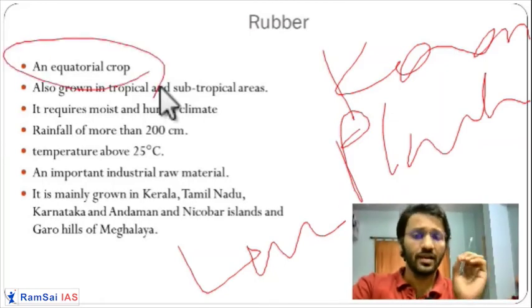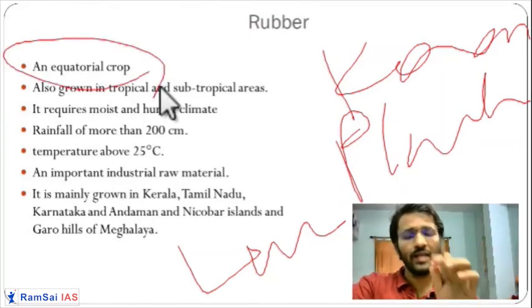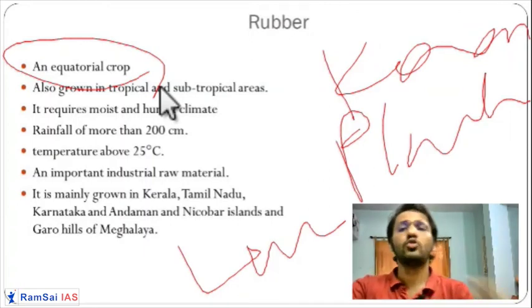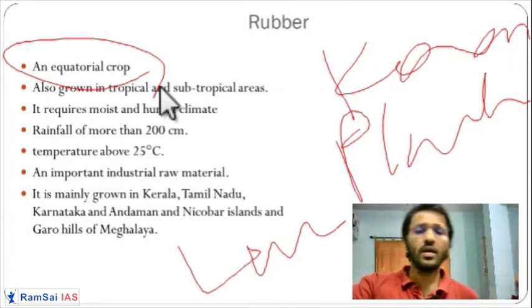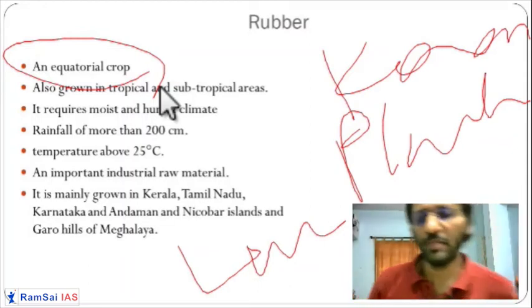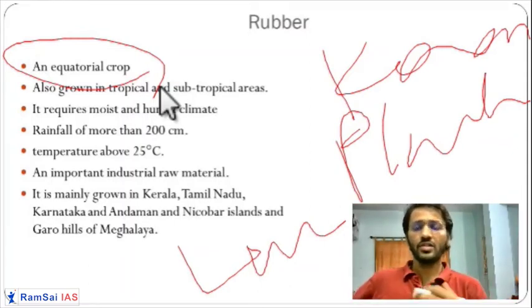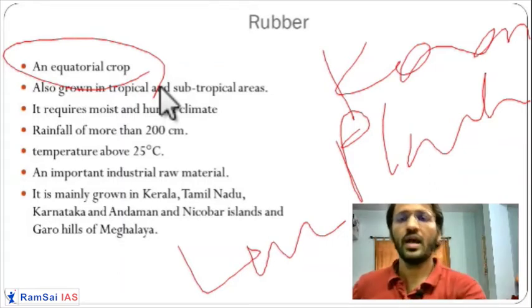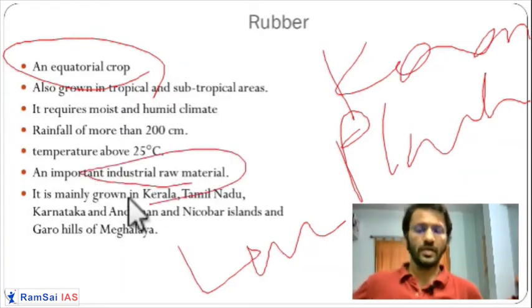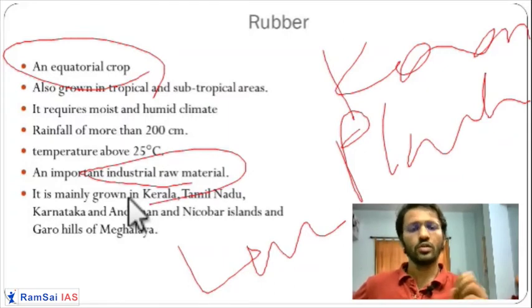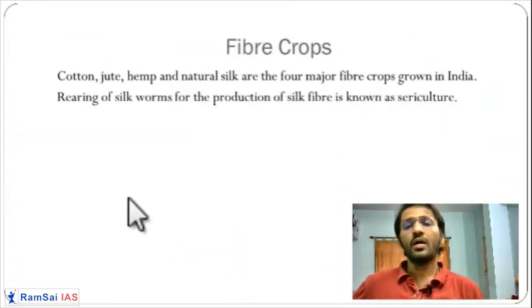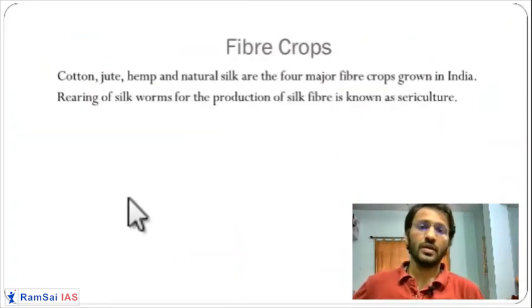But under specific conditions like high rainfall and high temperature, which are present in Kerala, it is grown in the tropical region as well, beyond the equator. It is an important industrial material for various purposes. Tires are made of rubber, and so many things are made of rubber. Next type of crops are fiber crops.